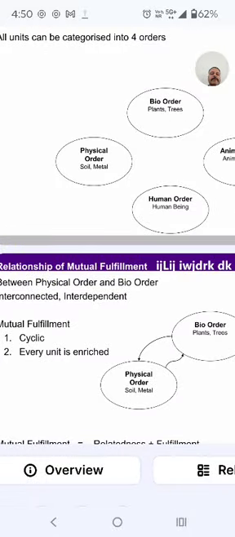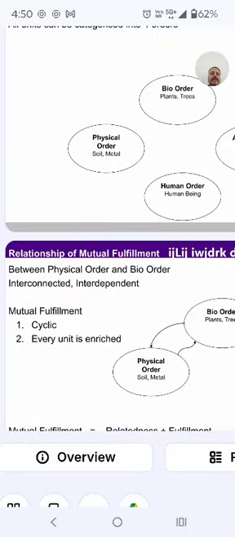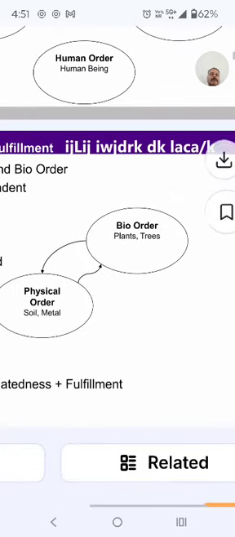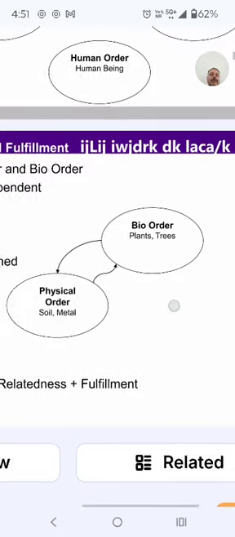The mutual relations are cyclic, which is important. Physical order and bio order are interdependent, mutually fulfilling, cyclic, and every unit is enriched. From the physical order, soil and metals go to the plant, and then again to the bio order.